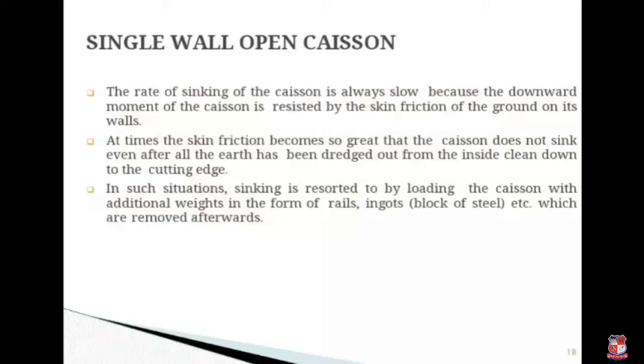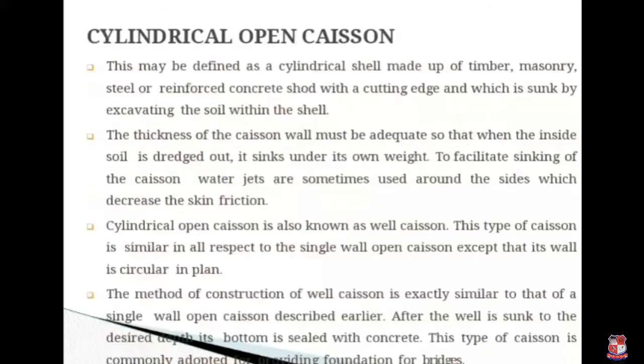In such a situation, sinking is restored by loading the caisson with additional weight in the form of rail, ingot, block of steel, etc., which are removed afterwards. So next one is the cylindrical open caisson.